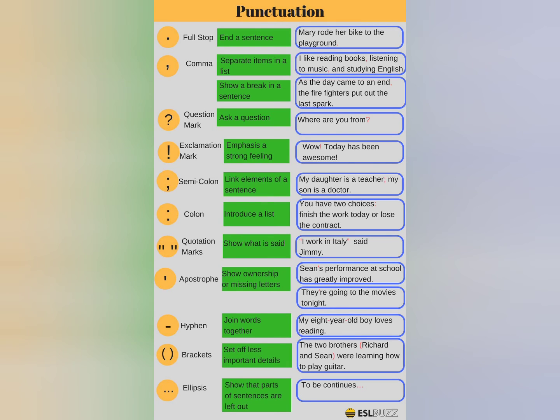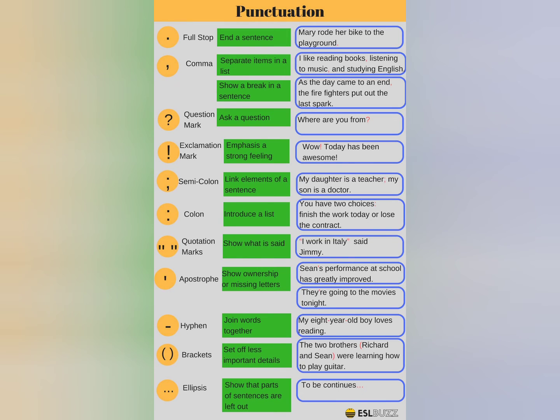This emphasizes a strong feeling of a person who is expressing it, whether it may be a very happy mood or it may be a very sad mood. Students, the example given for exclamatory mark is, wow, today has been awesome. This wow is having an exclamatory mark. That means the person is expressing a happy, strong feeling, a strong feeling of happiness.